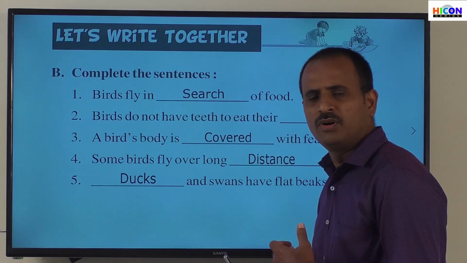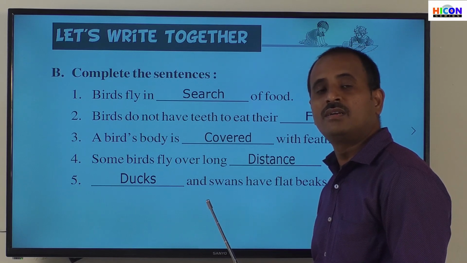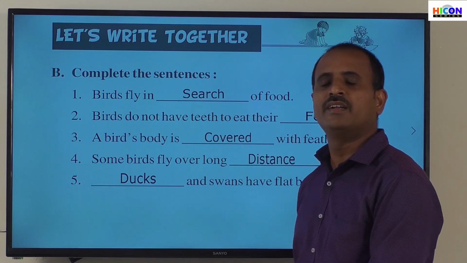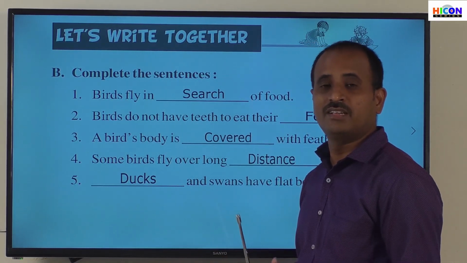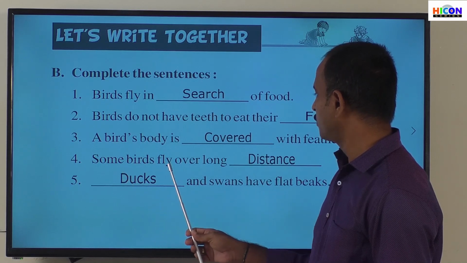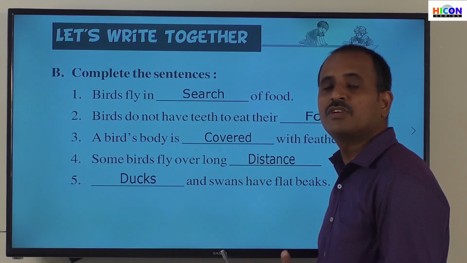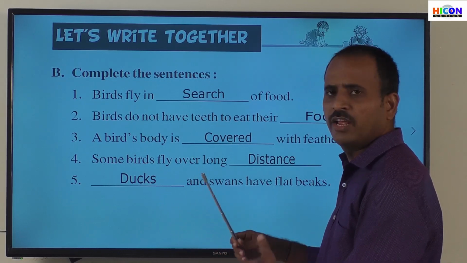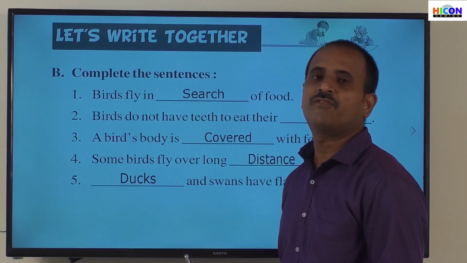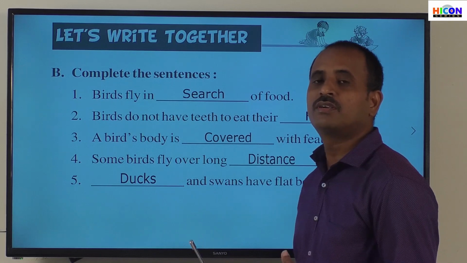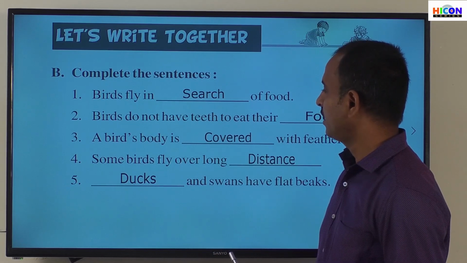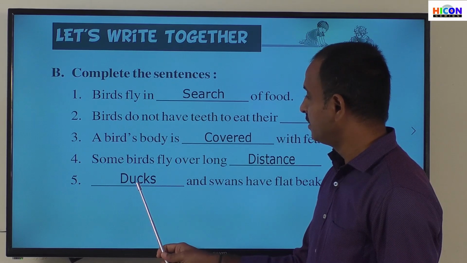So children, all the birds have wings, but not all the birds fly over longer distances. Some birds fly longer distances, some birds fly only shorter distances, and some birds cannot fly even though they have wings. That's why some birds fly over longer distance. For example, the crow and the pigeon can fly over longer distances continuously in the sky. And the answer for the fifth sentence is ducks.